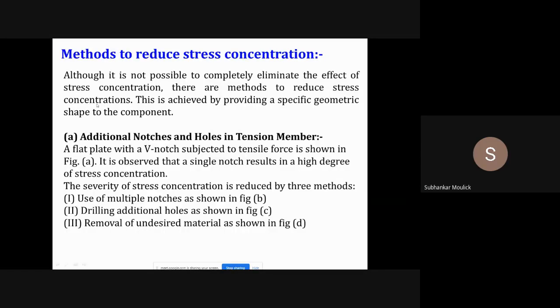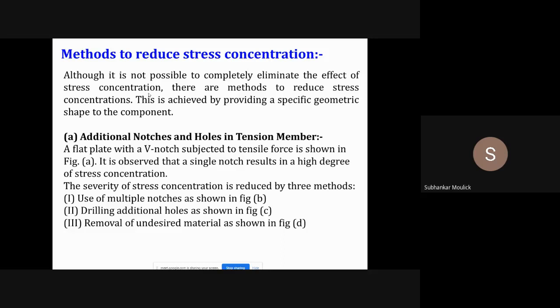So how can we reduce the stress concentration effect? See, it is written over here. Although it is not possible to completely eliminate the effect of stress concentration. Why is it not completely possible? Because if you observe any particular machine component with the help of a microscope, definitely there will be some scratches from the time of manufacturing of that component. So you cannot reduce the stress concentration completely, 100%.